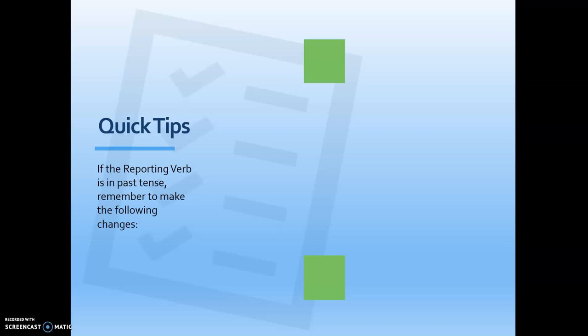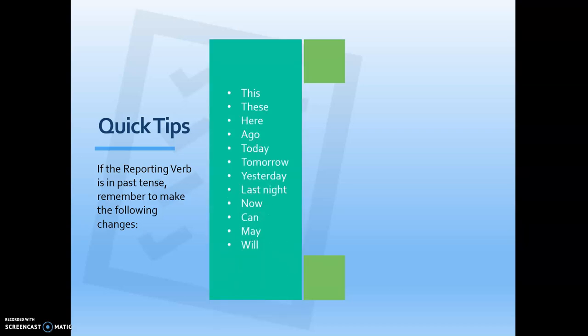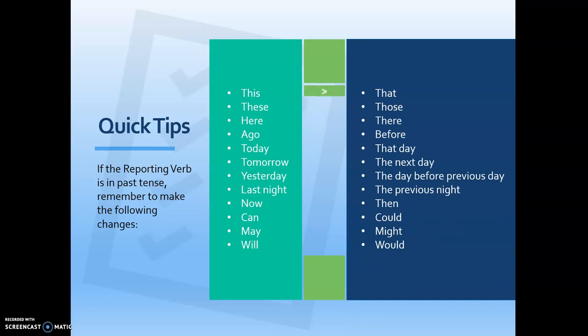Quick tips. Before we move on to more rules, remember that if the reporting verb is in past tense, there are some very important changes. This changes into that, these into those, here into there, ago into before, today into that day, tomorrow into the next day, yesterday into the day before or the previous day, last night into the previous night, now into then. Can will change into could, may into might, and will into would.